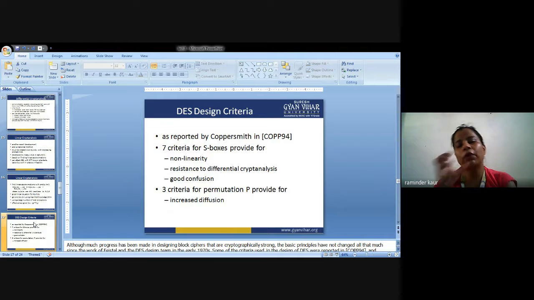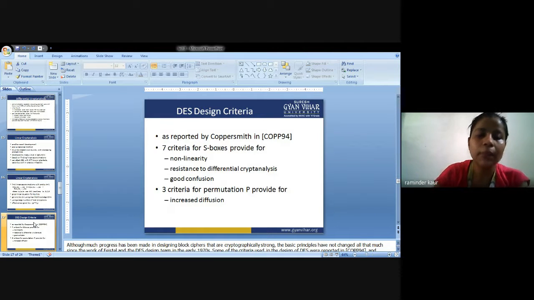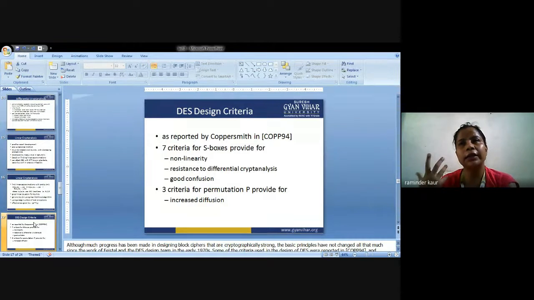So in order to design the S boxes, there are 7 various techniques used to handle and secure the data, and 3 techniques will be used to perform the permutation on the bits.